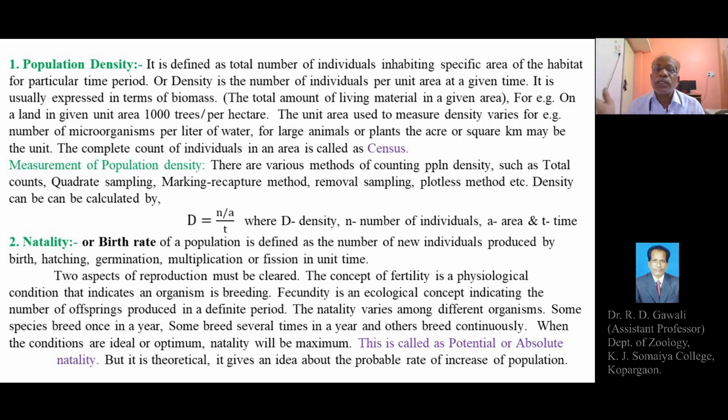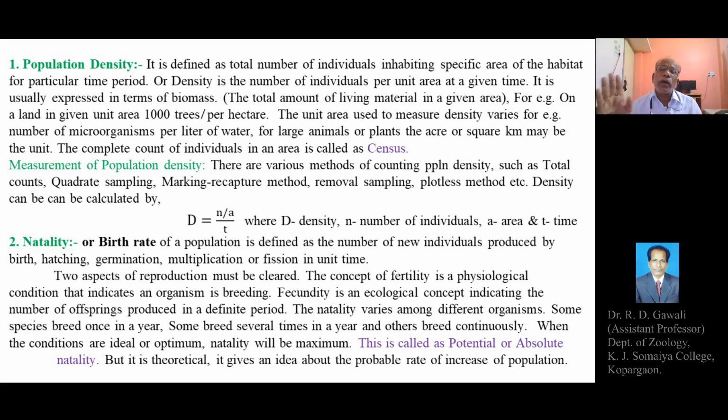So, this is the physiological condition, or this is the ability or the capacity of the individual or the organism to fulfill the conditions so as to satisfy the reproduction, that is, production of new organisms, that is breeding. So, the concept of fertility is a physiological condition and this indicates the organism is breeding.